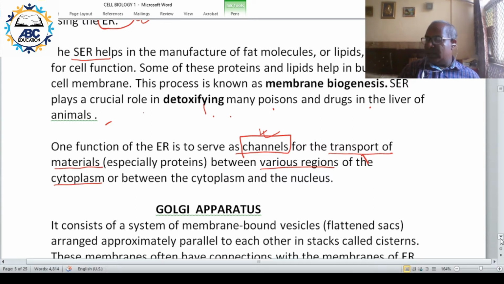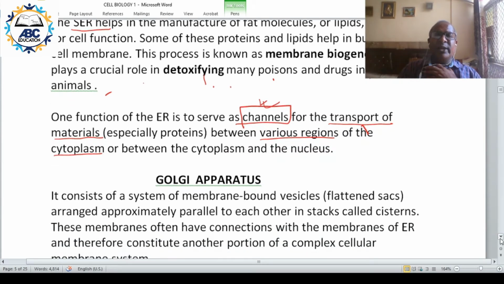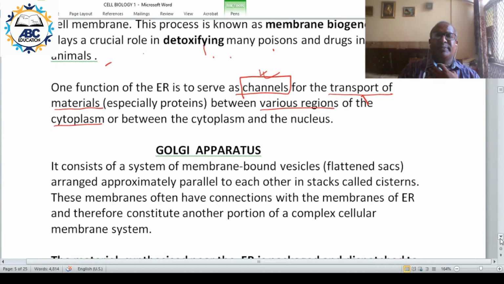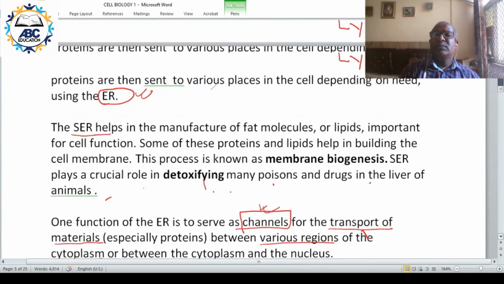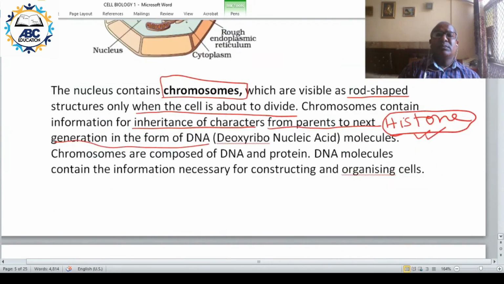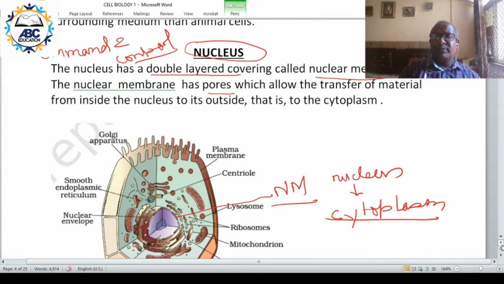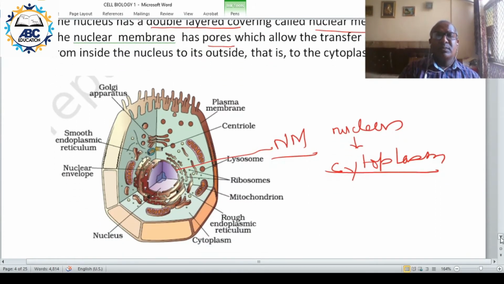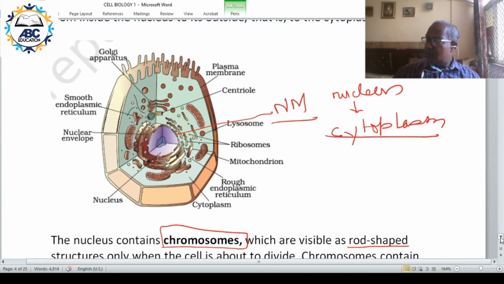Then the next component is your Golgi apparatus. Take a look at this diagram. This is the nucleus. These are endoplasmic reticulum, ER, and this is your Golgi.